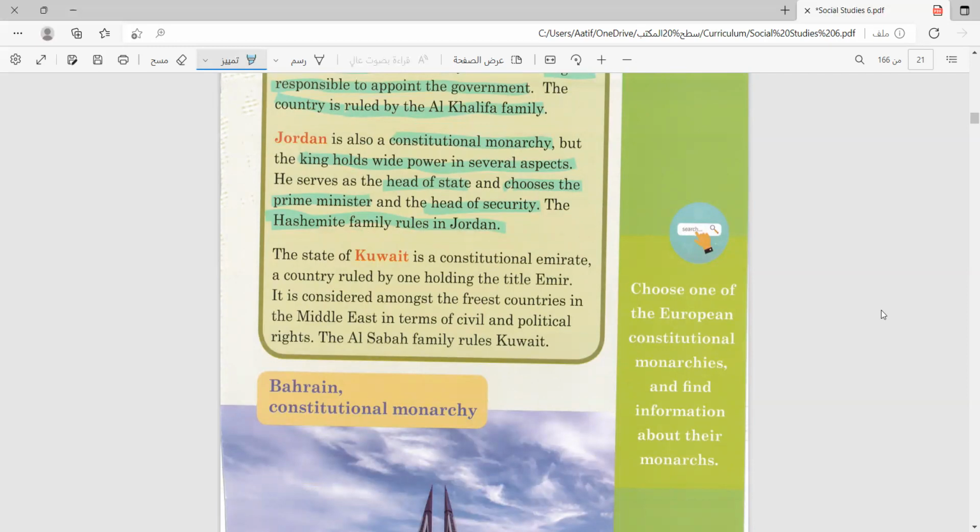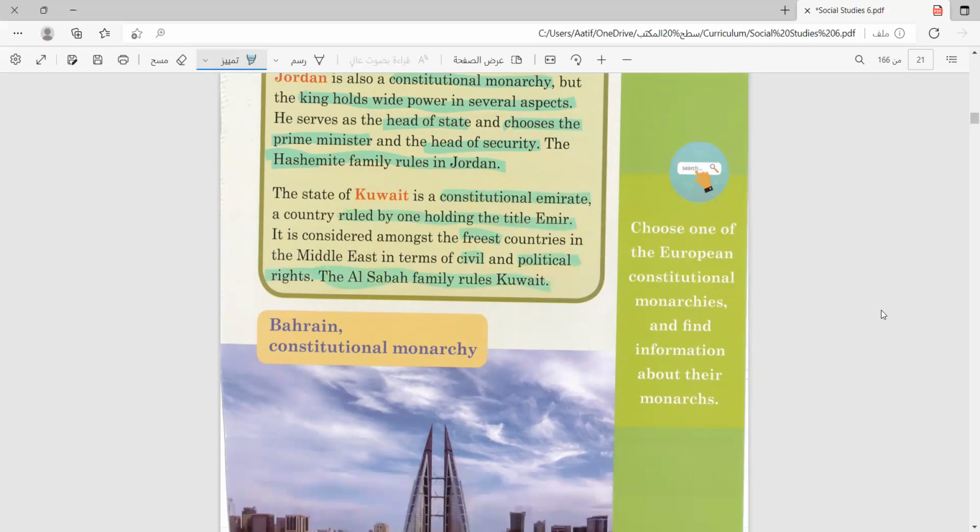As for Kuwait, the state of Kuwait is a constitutional emirate. Let's see how different this one is. It is a country ruled by one holding the title Emir. It is considered among the freest countries, the freest country in the Middle East in terms of civil and political rights. So everyone is free. There are not many restrictions on the citizens. The Sabah family rules Kuwait. Here are the names of the families. For example, Saudi Arabia is ruled by the Saud family.